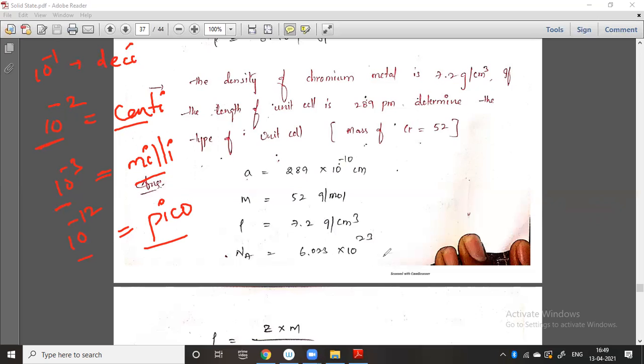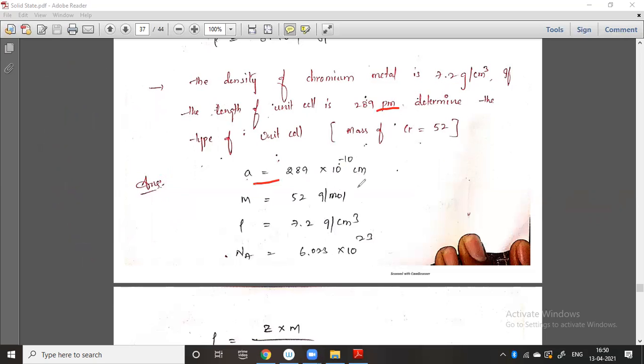So here 289 picometer is given, and you have to convert it into centimeter. Pico means 10 to the power of minus 10 centimeters here, and centi means 10 to the power of minus 2 meter. If we add these two, you will get minus 10 minus 2, that is 10 to the power of minus 12. So converting this picometer into centimeter, we get 289 into 10 to the power of minus 10 centimeters. The molecular weight is given as 52, the density is 7.2, and the Avogadro number is given. So you can easily find the value. You will get the value like this.